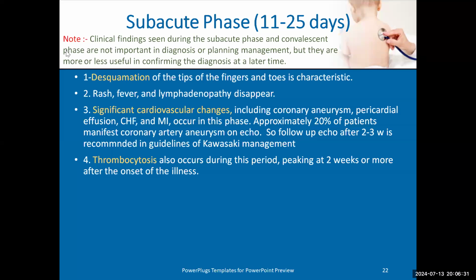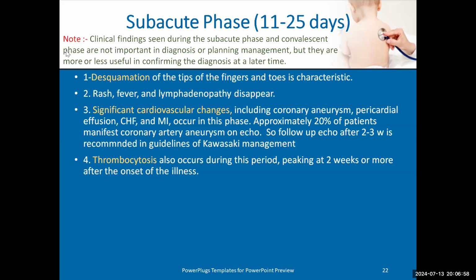Now the patient is at day 11, 12, 13, and desquamation and peeling of the tips of the toes appear. We do echo and find coronary affection. Platelets become 700,000 or 1 million. So, yes, this patient really was Kawasaki. So the subacute phase may confirm the already diagnosed Kawasaki.